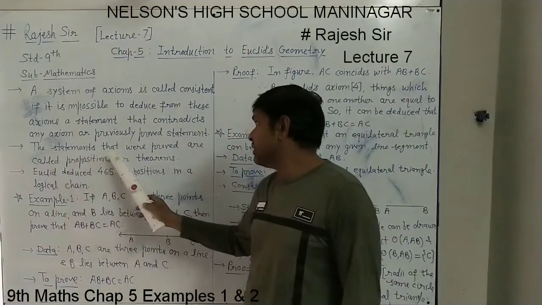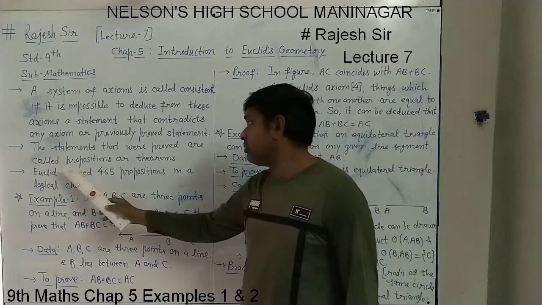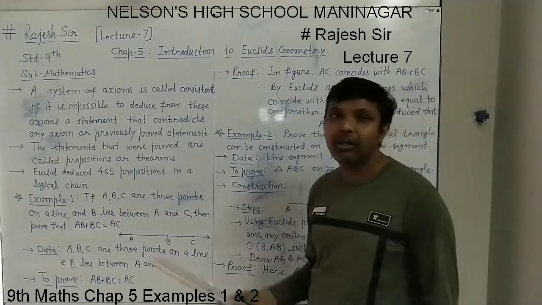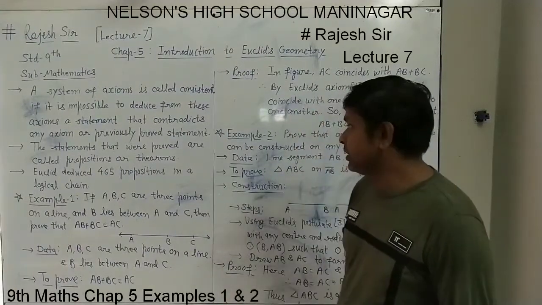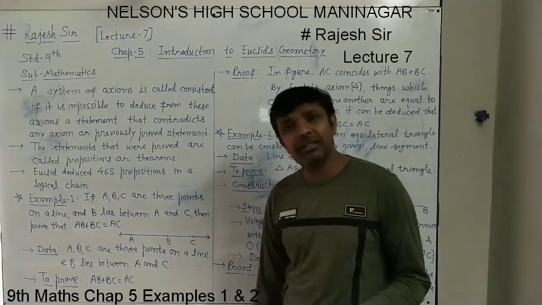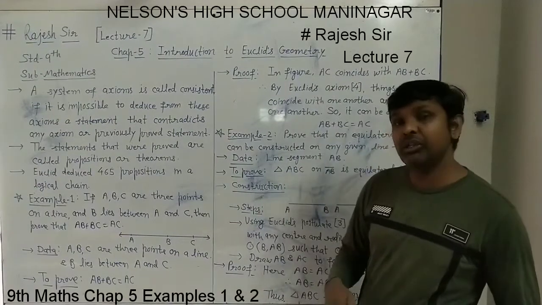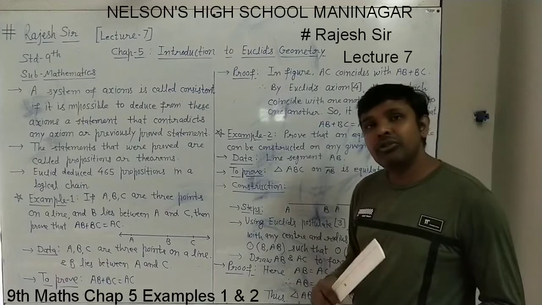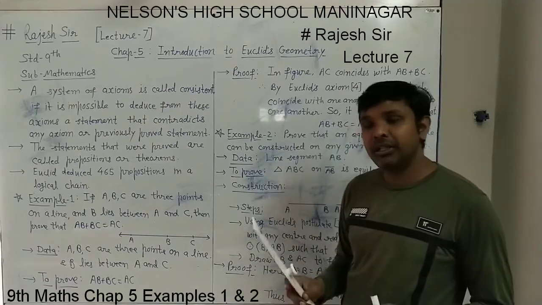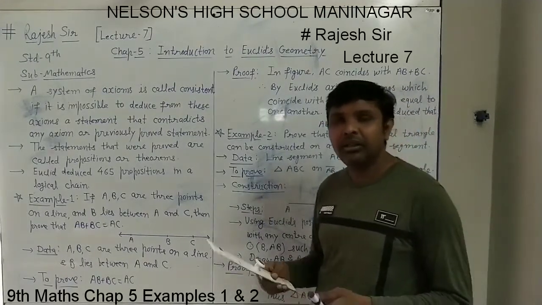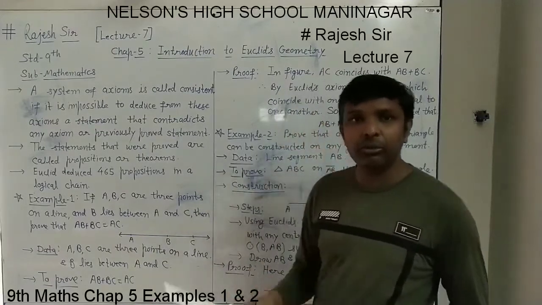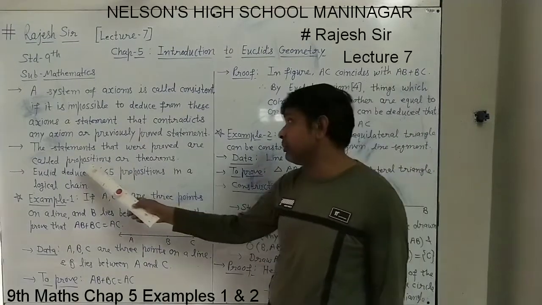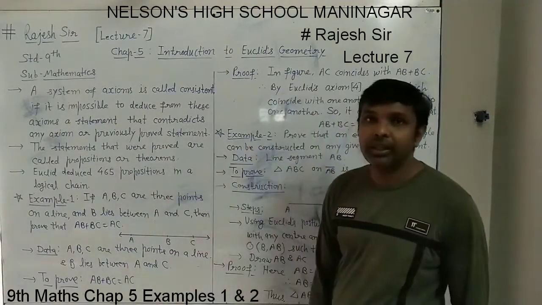Next, the statements that are proved are called propositions or theorems. Previously we saw that statements which need not be proved, which are universally true, are called axioms or postulates. They are taken for granted and need not be proved. If the statement is proved, it is called a proposition or theorem.